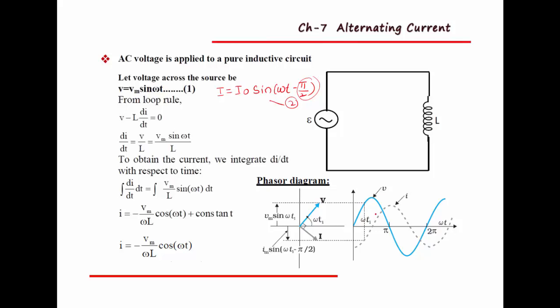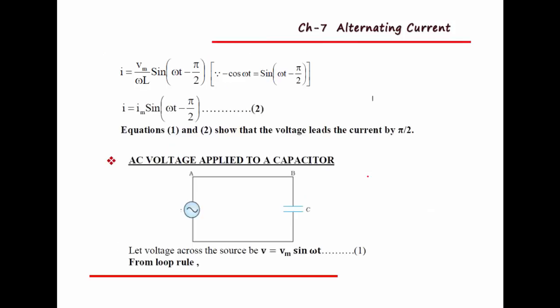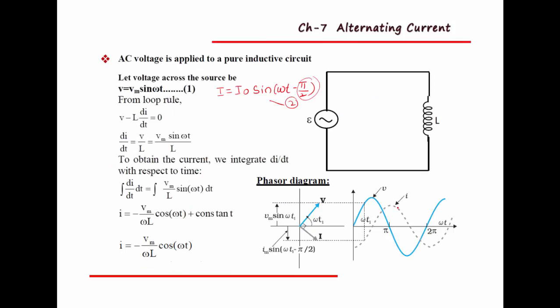So which is leading or which is lagging when it is connected to an inductor? Remember, when AC voltage is connected to an inductor, voltage leads current by 90 degree, right? Voltage leads current by pi by 2, that is 90 degree. We can represent it in a wave diagram or in a phasor diagram. Here you can observe, this is voltage, leading by 90 degree. And this is current, lagging behind the voltage, or voltage leads current by 90 degree.